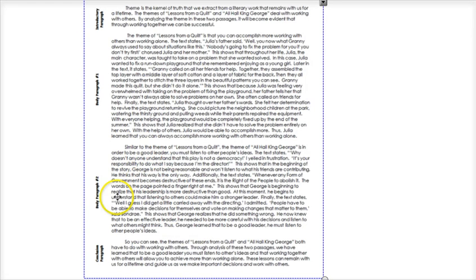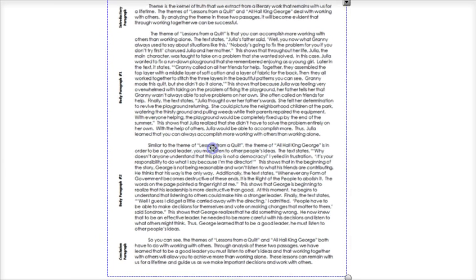And then this is the second body paragraph. So we are going to connect the 2 here, and we are going to say, similar to the theme of Lessons from a Quilt, the theme of All Hail King George is in order to be a good leader, you must listen to other people's ideas.